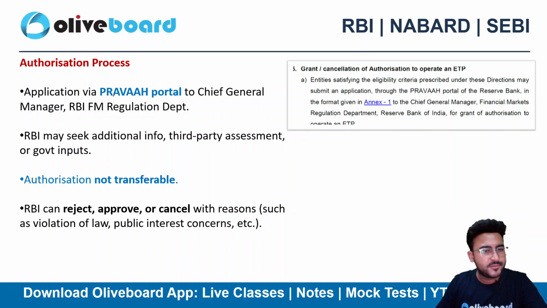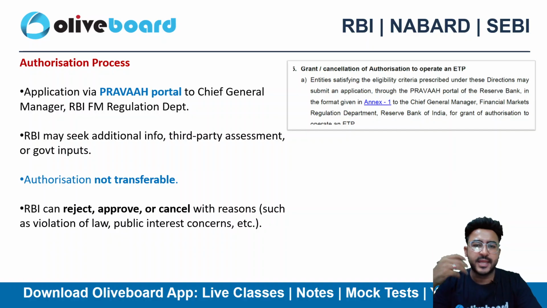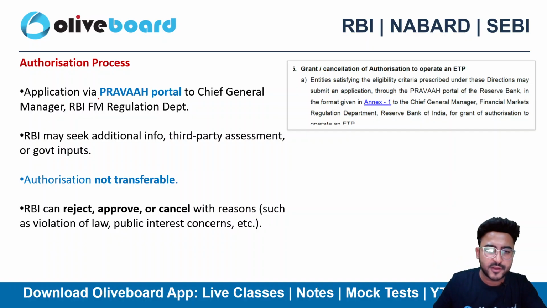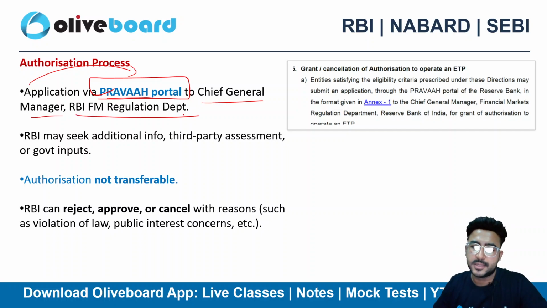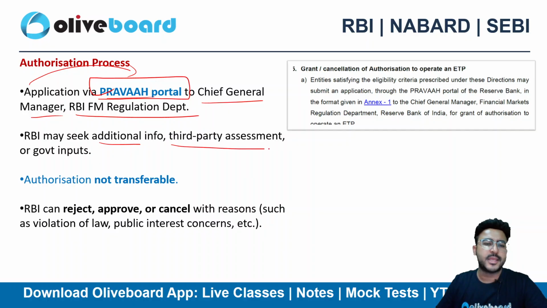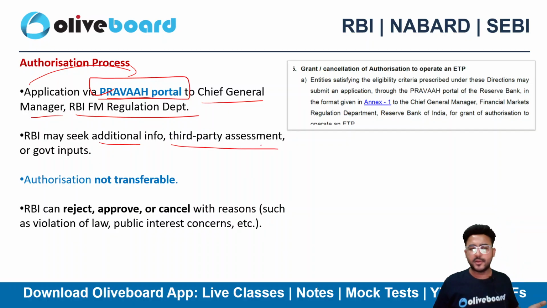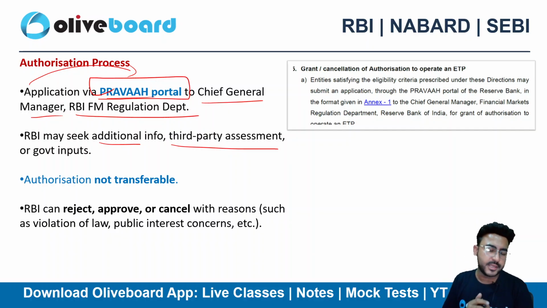Authorization process, obviously we know that if you want to submit any kind of request, any kind of application, we need to do it via the Prava portal nowadays, right? So the application needs to be routed through the Prava portal to the Chief General Manager, RBI FM Regulation Department here, right? The RBI may seek additional information. They can also ask for any kind of third party assessment or government input as well. That can definitely happen.